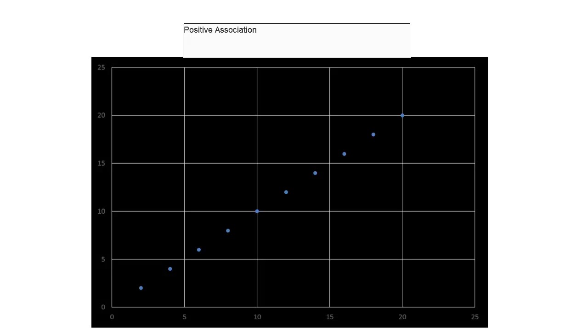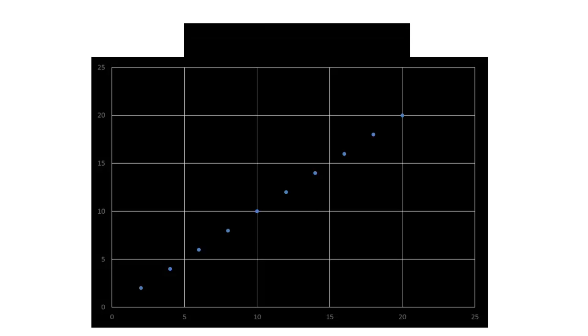So this slide gives an example of a scatter plot. Sometimes you'll see this called slightly different things, but scatterplot is probably the most common. Here we're graphing two different variables, so we have one across the x-axis, another across the y. So this is what a positive association or a positive correlation would look like. So you see as one variable increases, the other variable increases as well, which is a positive association. Remember, with association claims, we're not saying that there's any causality here. We're just saying that there is a relationship. So as one goes up, so does the other.